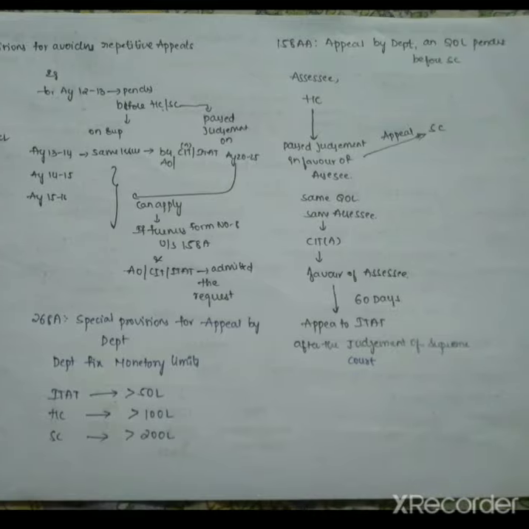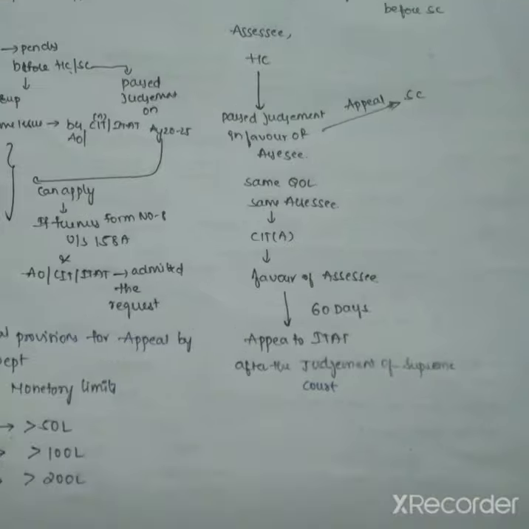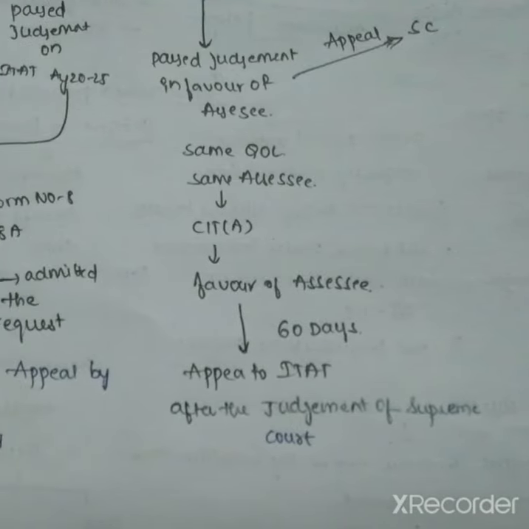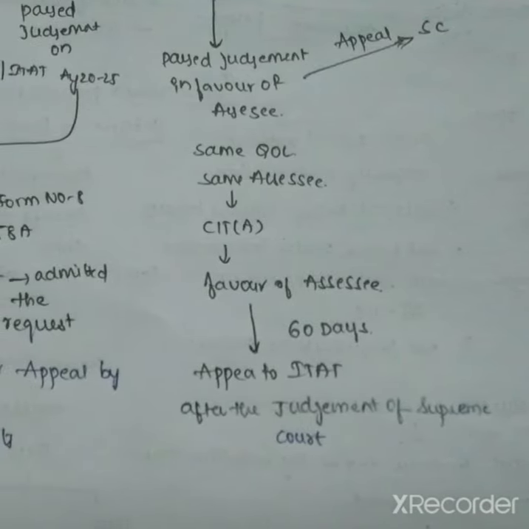And next 158AA, that is appeal by department on a question of law pending before the Supreme Court. For example, the case is pending before the High Court and the High Court passed the judgment in favor of SSC, and the department filed an appeal to the Supreme Court against the High Court judgment.